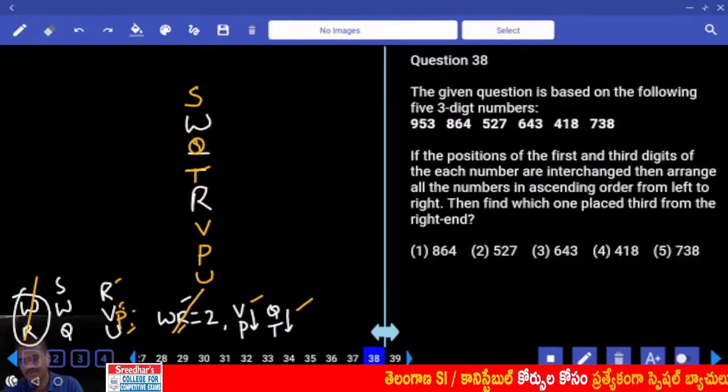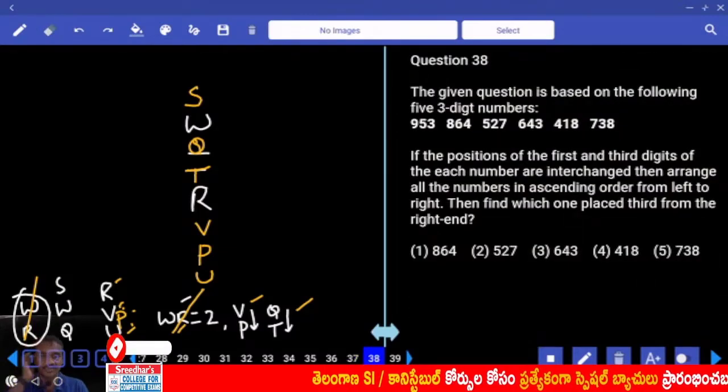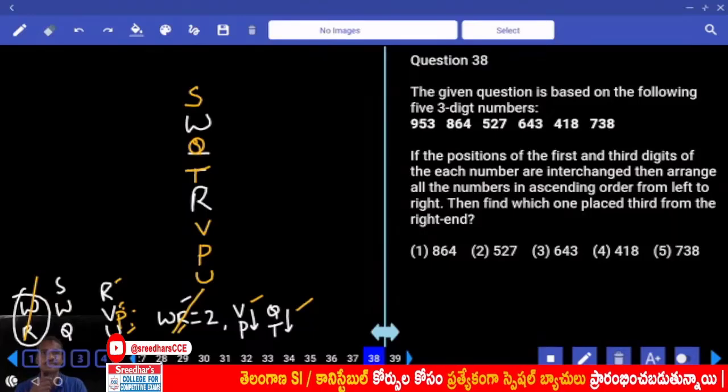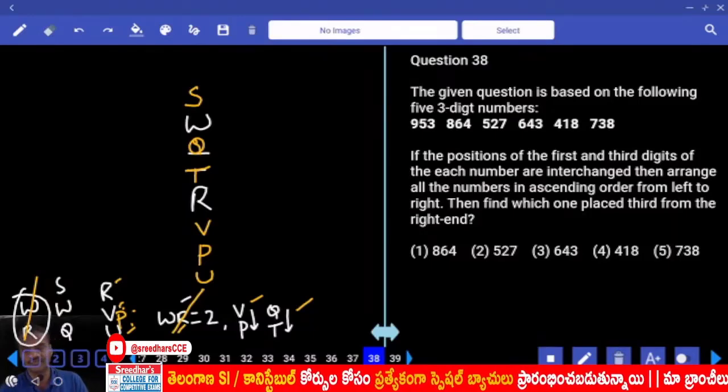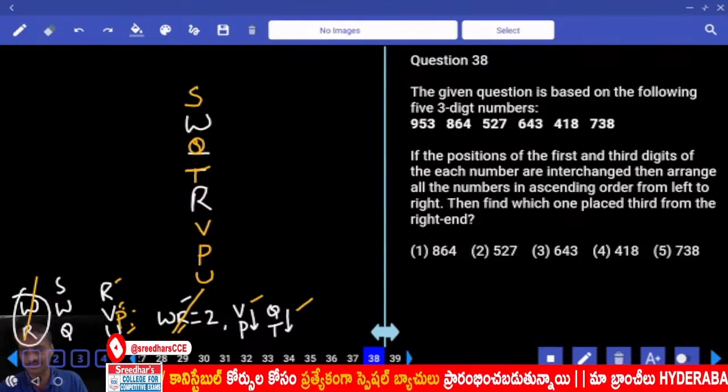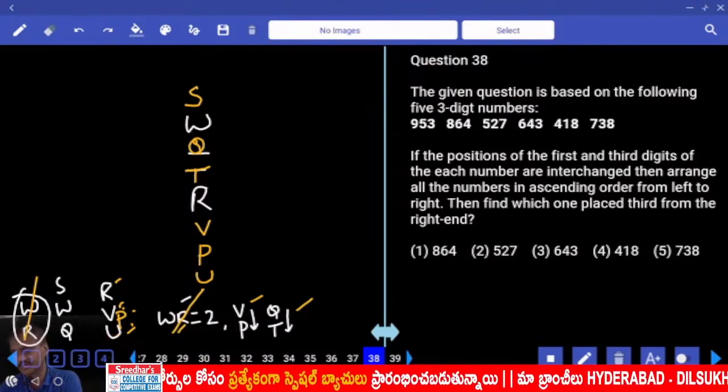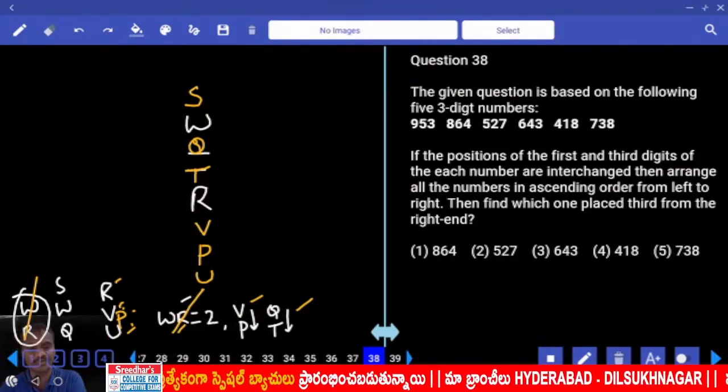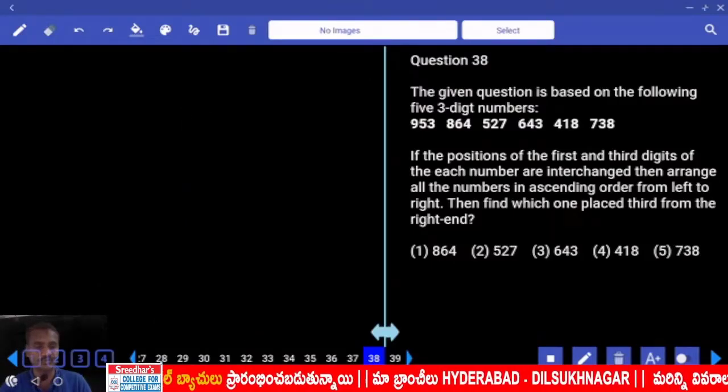Then 38 to 40. Now coming to 38 to 40. First or the second priority. First priority 38 to 40. Now in this 38 to 40.